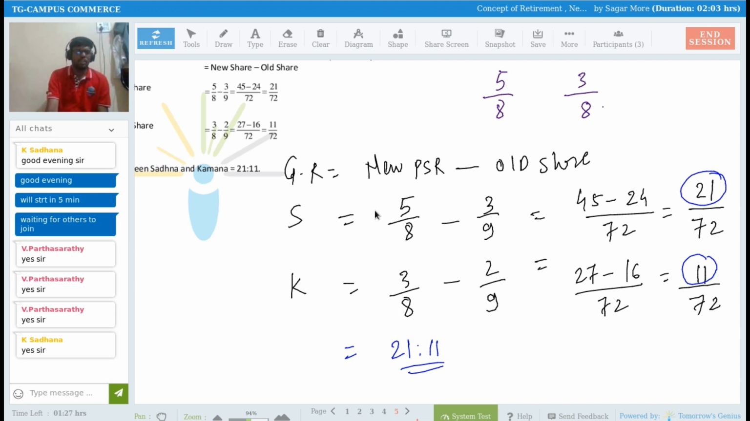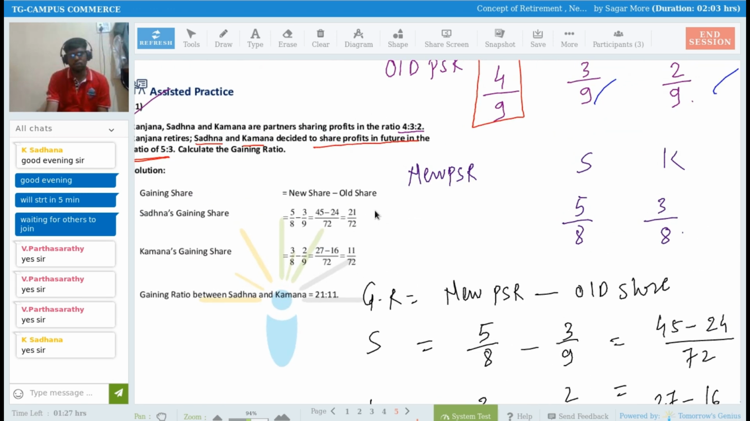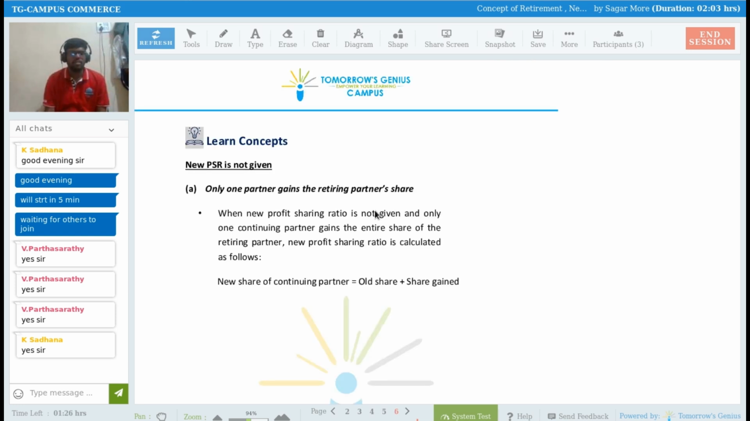So whenever the new profit sharing ratio is given, we have to use only one formula, that is gaining ratio is equal to new share minus old share. Any doubt in this, Sadhana, Shivari, Partha? Okay, so I'm moving further now.